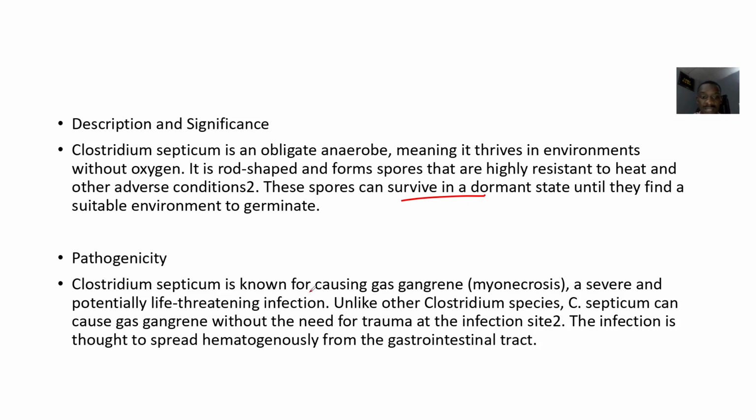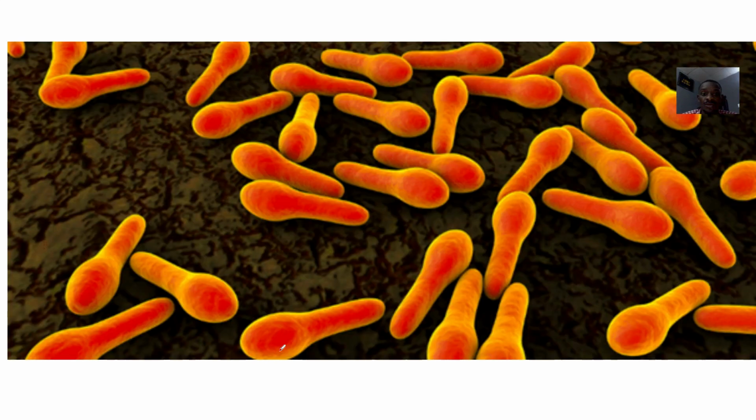So it is known for causing gas gangrene, that's myonecrosis, which is a severe, potentially life-threatening infection, right? Unlike other Clostridium species, Clostridium septicum can cause gas gangrene without the need for trauma at the infection site, okay? The infection is thought to spread hematogenously from the gastrointestinal tract. If it infects your gastrointestinal tract, it will spread through the blood and can go and cause gas gangrene somewhere.